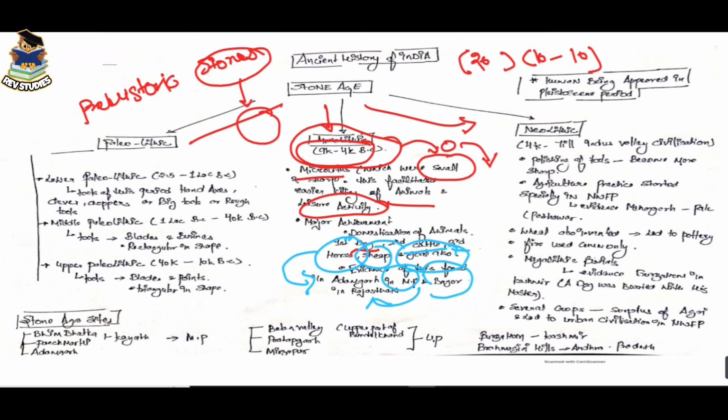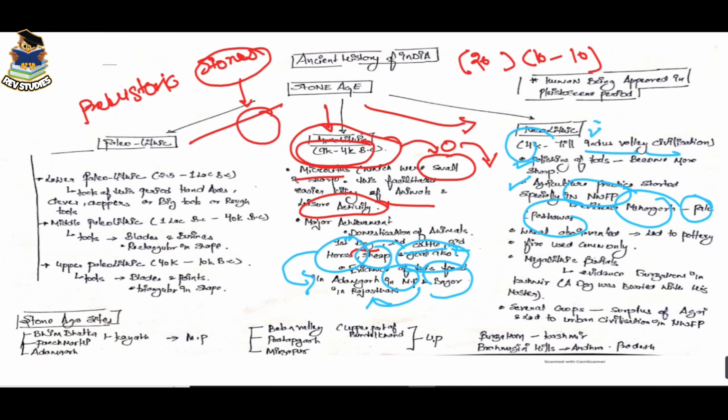And the third period, which is the Neolithic period, starts from 4000 BC till up to IVC, which is Indus Valley Civilization. And there were many major achievements in this period. And first one was stones, which became more polished and sharp. And second one was agriculture, which started in the northwest frontier province in Mehrgarh, Pakistan,